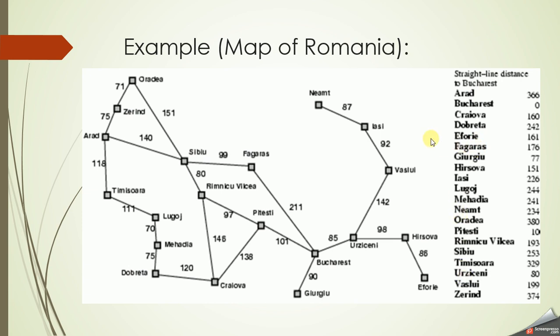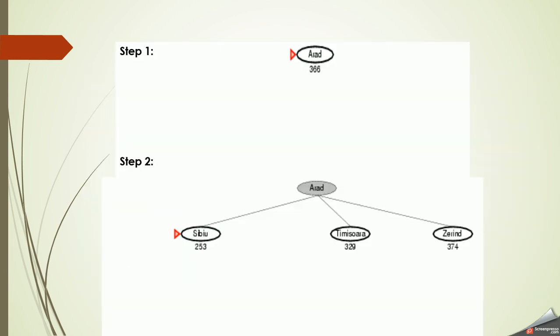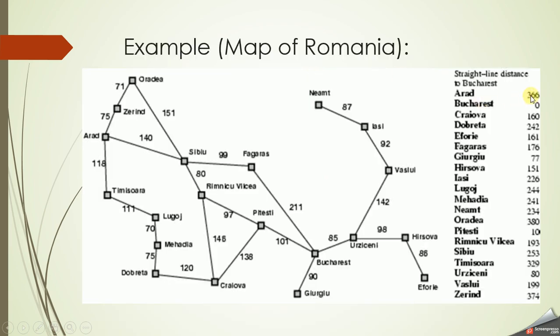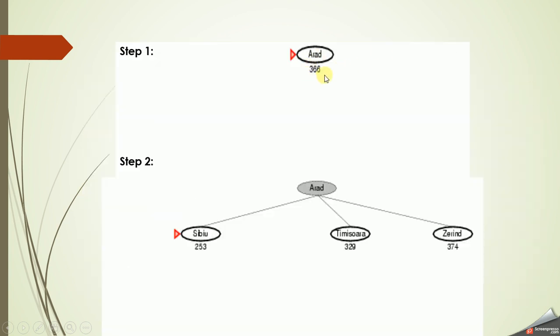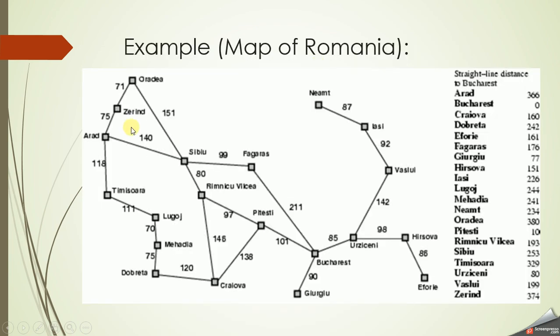Now we'll proceed with the problem. Arad is our initial state, and the heuristic function of Arad is 366, which they have affixed here. From Arad we have to expand. The successors of Arad are Timisoara, Sibiu and Zerind.